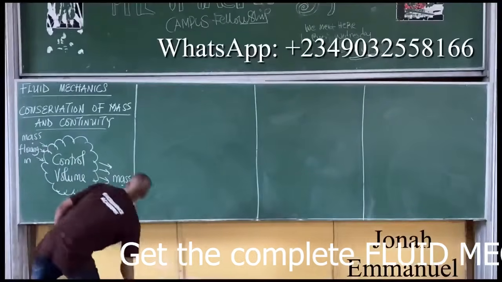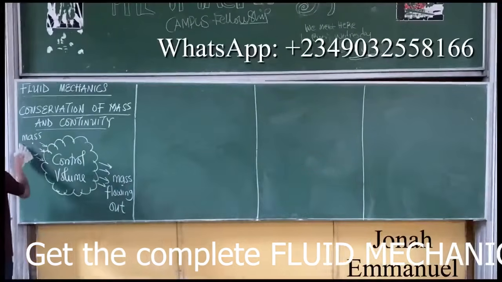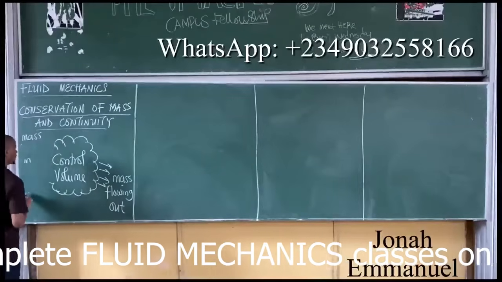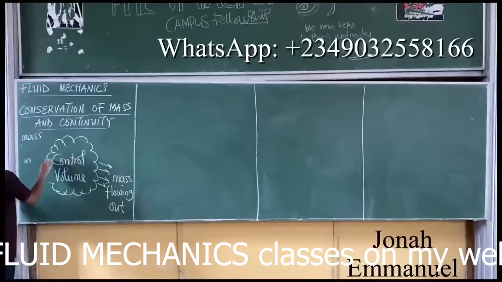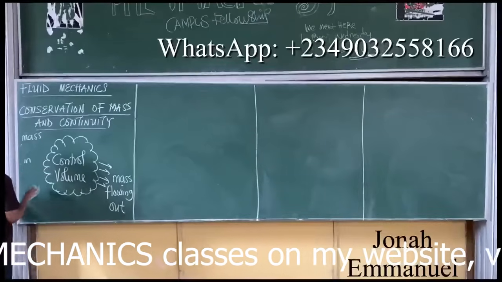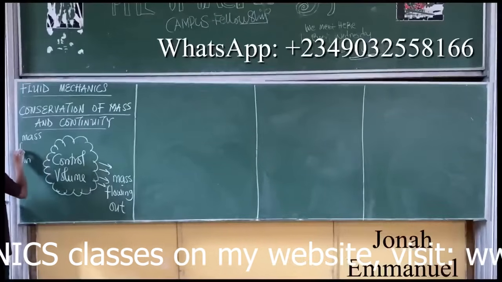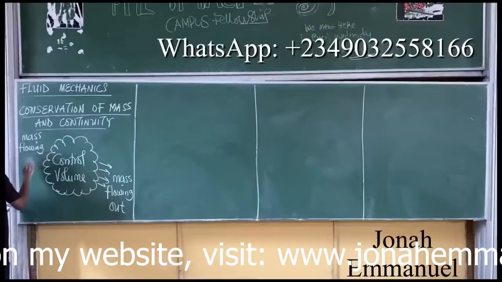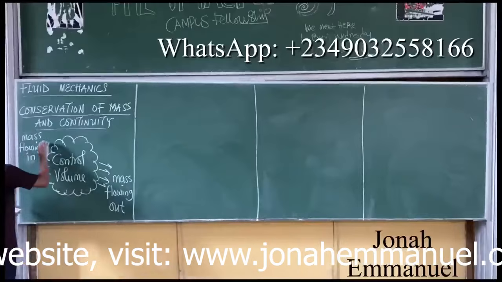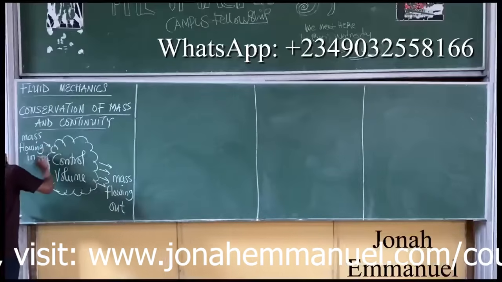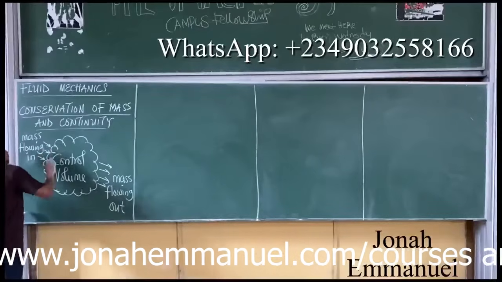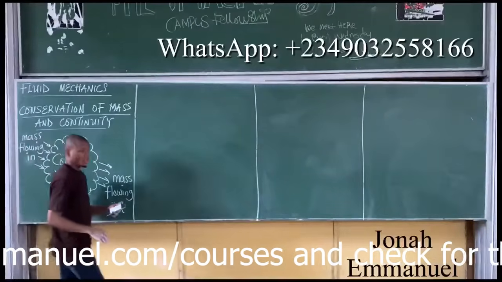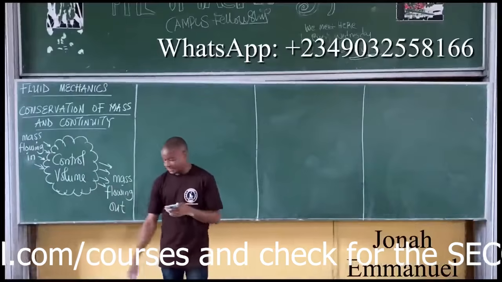Alright, so you have this for your diagram: mass flowing in, control volume, mass flowing out. Do you have this, please?